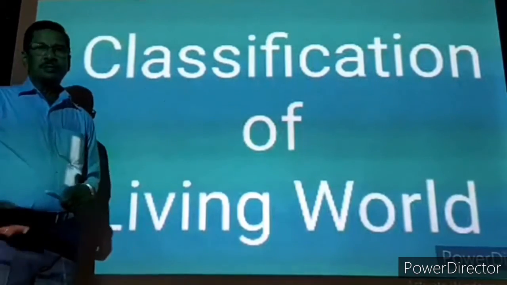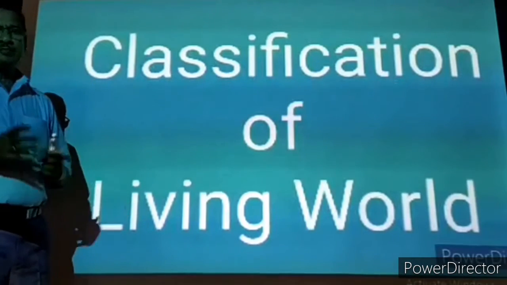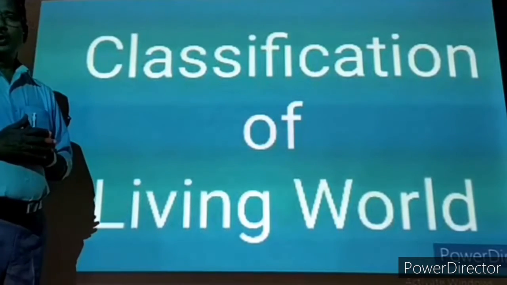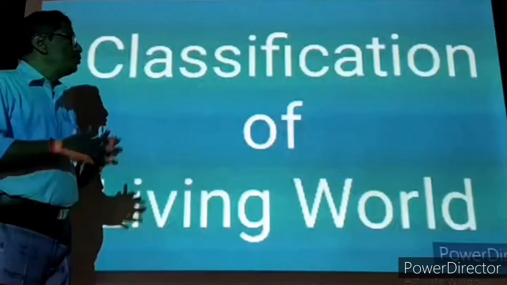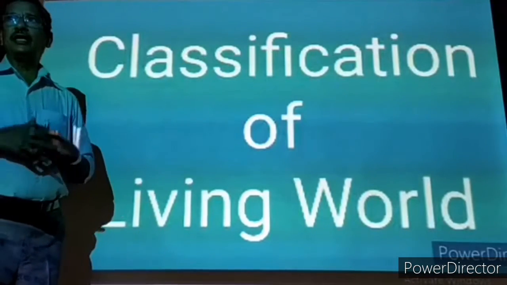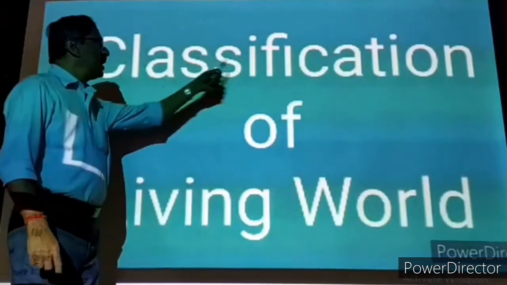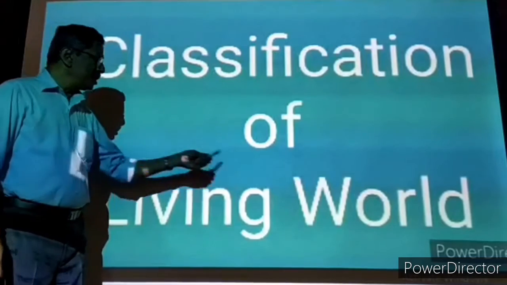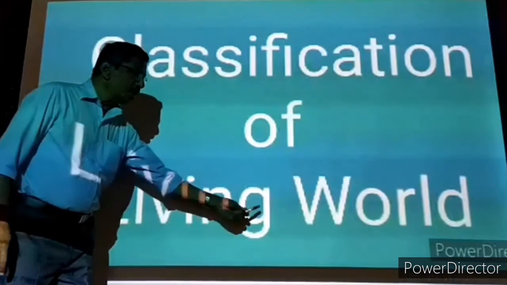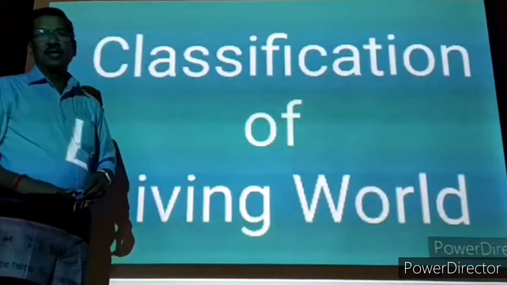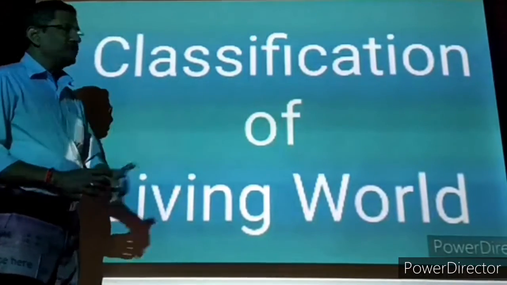In classification, the meaning of classification is grouping. We have to make the groups of the plants. We have to divide the animals into various groups. We have to divide the microorganisms into various groups. The grouping is called the classification. So classification of living world means the living organisms must be separated into various types of groups. That is called the classification.